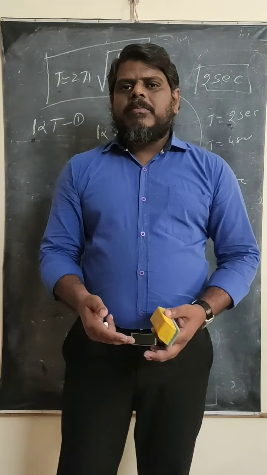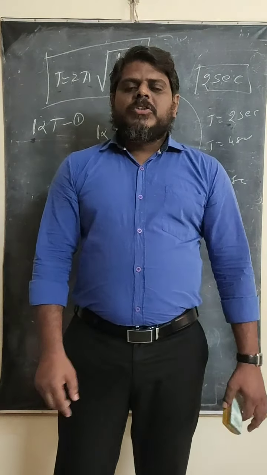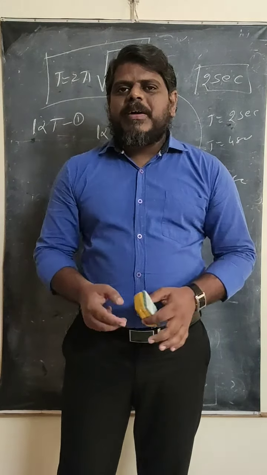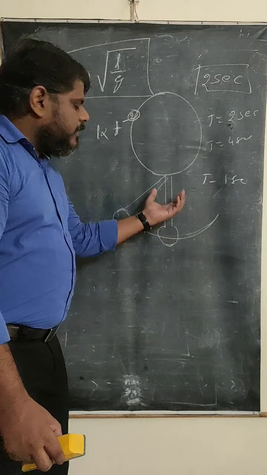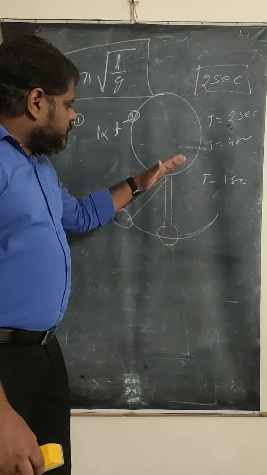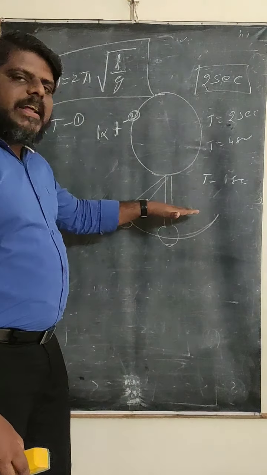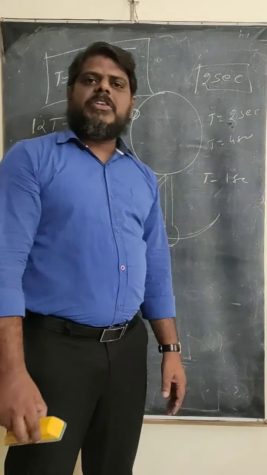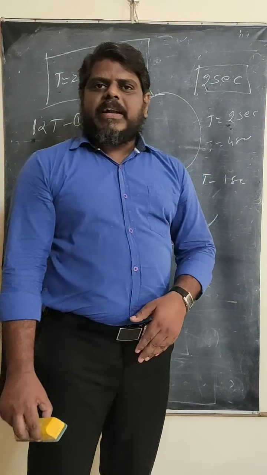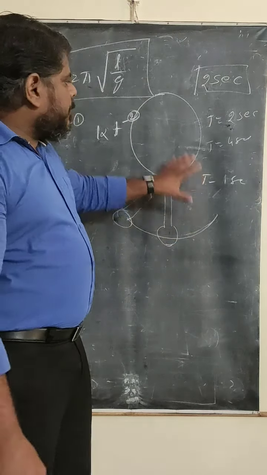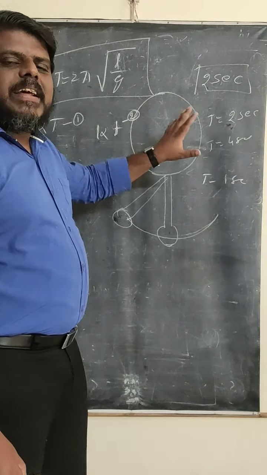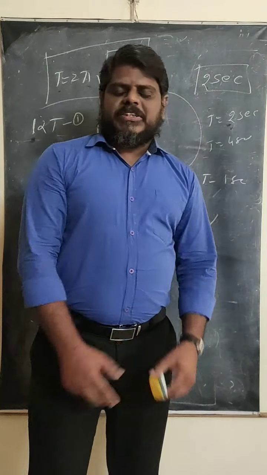So to overcome this problem, earlier we have already discussed that to keep the length constant, which type of metal do we have to use? Invar steel. Okay, that means if this pendulum is made of invar steel, then what happens? There is no expansion and no contraction. That means whatever the temperature you increase or decrease, the length of the pendulum clock will remain the same. And the clock will show the correct time at all temperatures and pressures.